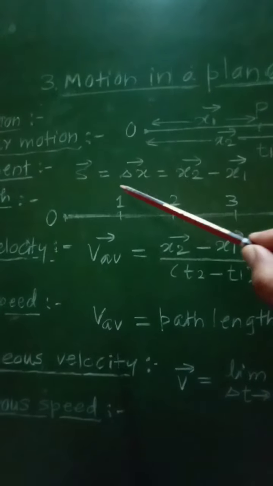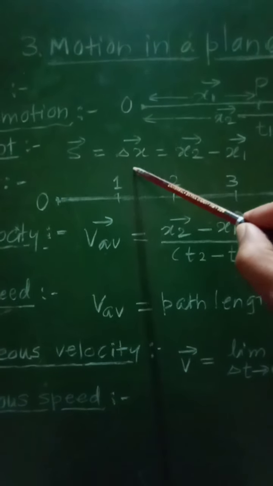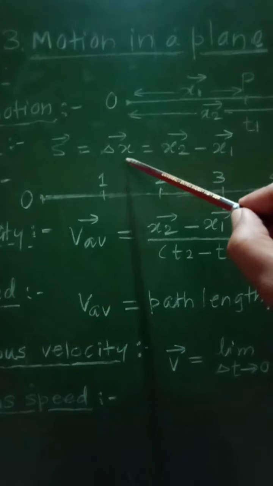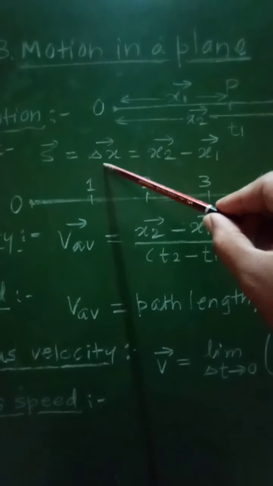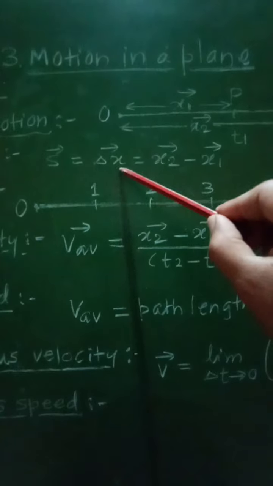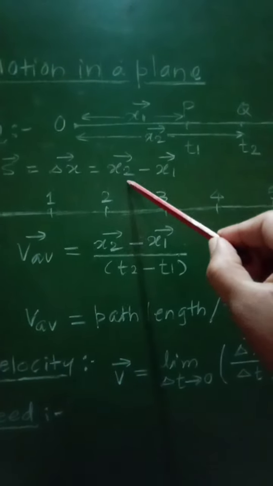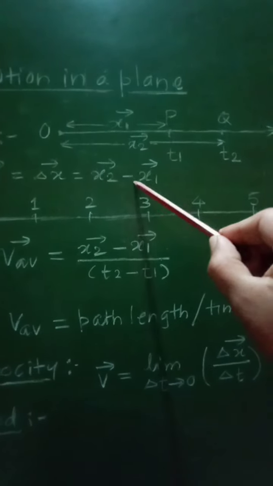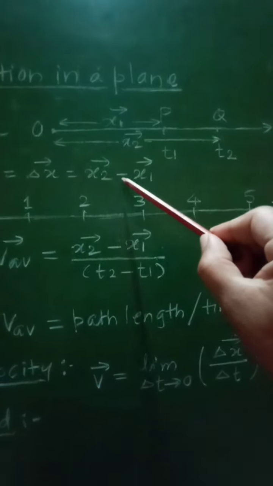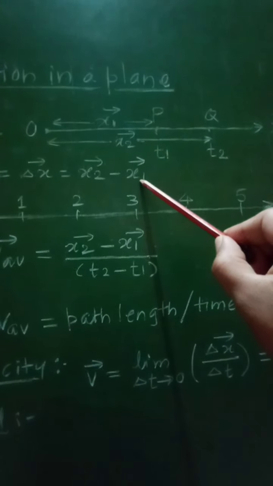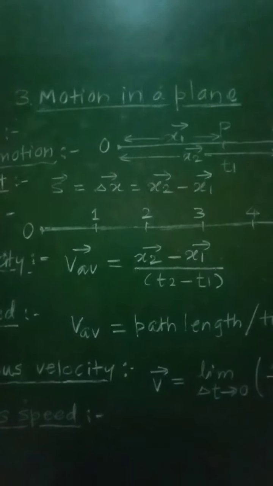And therefore, from the above example of that object moving along positive direction of x-axis, we can write the displacement of that object, vector s, will be equal to delta x, that is vector delta x. This will represent change or the difference between the two position vectors, that is final position vector minus initial position vector, that is vector x2 minus vector x1. So this equation will represent displacement of that object.